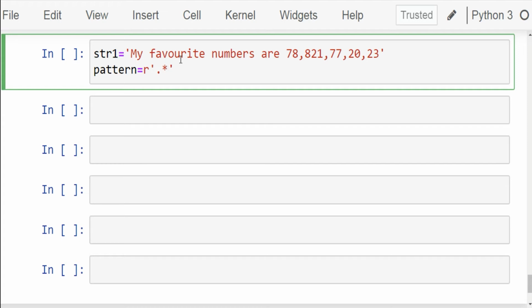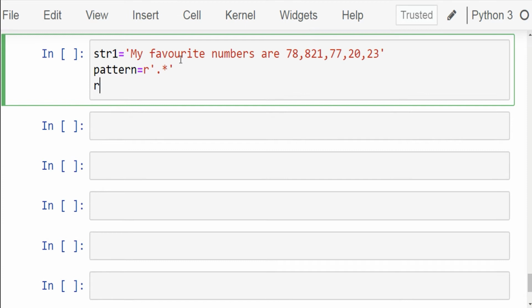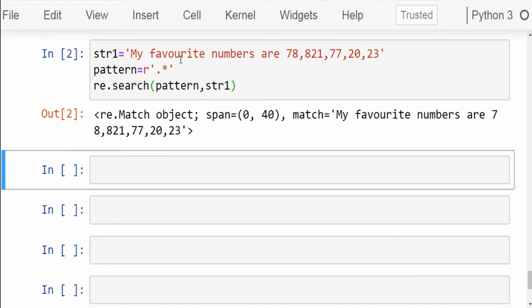Thus this pattern will match the whole string. Now use the search function. Write re.search and within parenthesis pattern, str1. Run the cell. See that the pattern has matched the whole string.